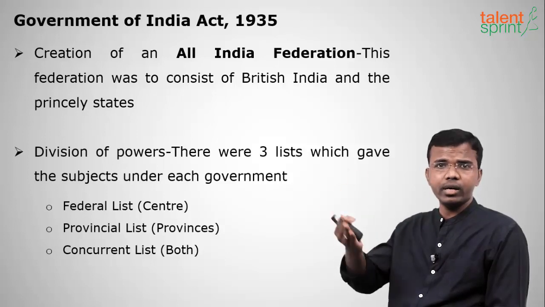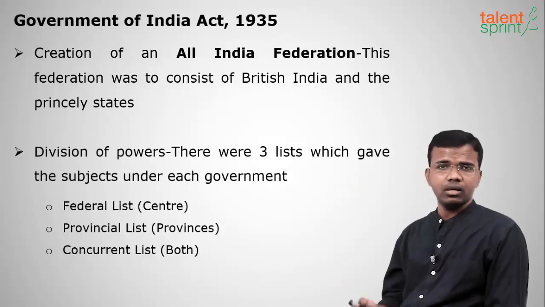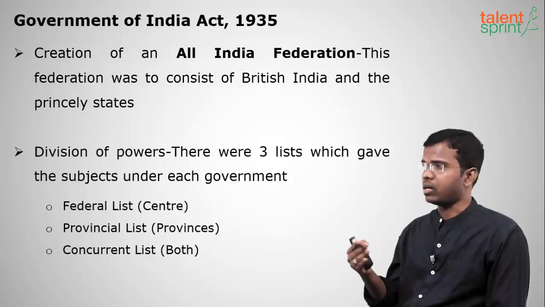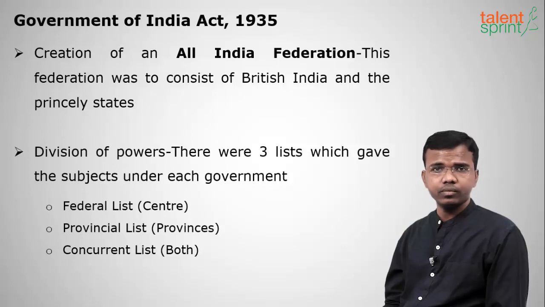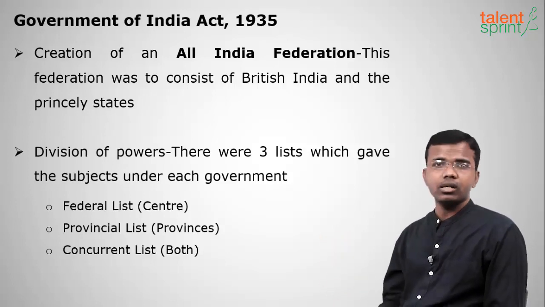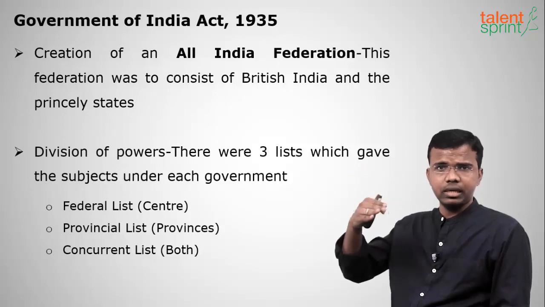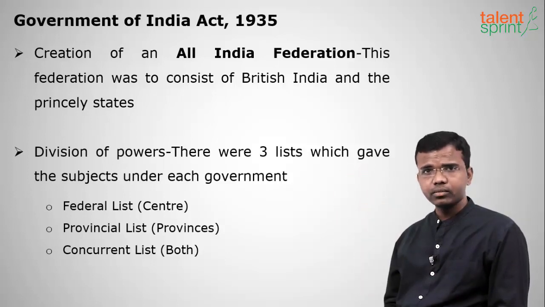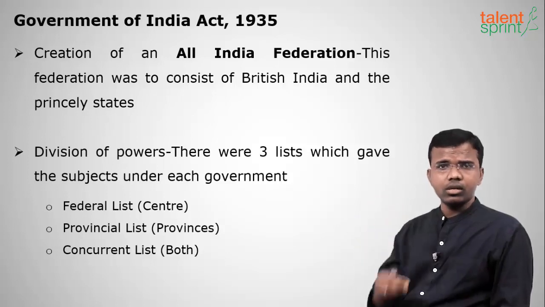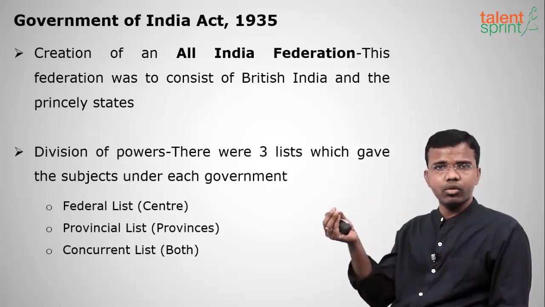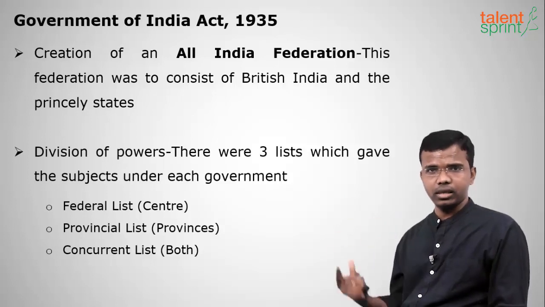Like we have central government and states. And next is division of powers. Like we have three lists. One is the federal list, the central list; the provincial list for the provinces; and the concurrent list for both. Now we have these lists, right? Union list, state list and concurrent list. Provincial list means only provinces can make laws in it. Concurrent list means both provinces and princely states can make laws in it, like that.